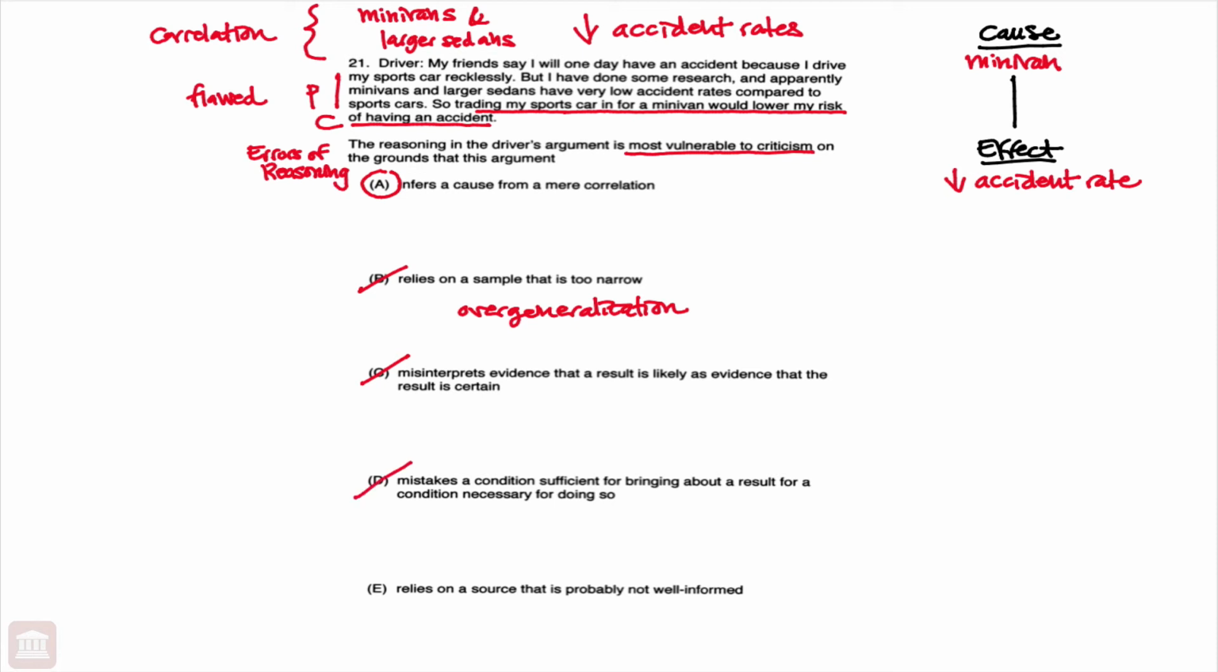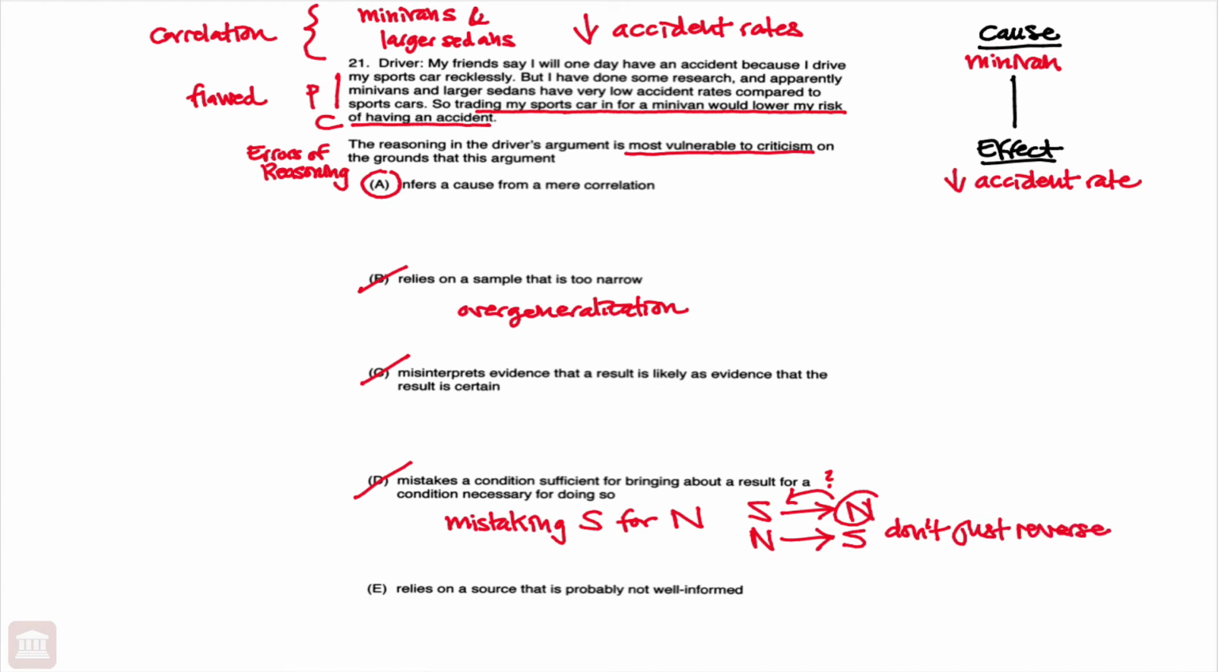D, mistaking a condition sufficient for bringing about a result for a condition necessary for doing so. So mistaking sufficient for necessary, right? We know sufficient guarantees necessary. Having necessary doesn't tell us anything about whether we have the sufficient condition. Remember, don't just reverse. Right, if all carrots are vegetables, just because I have a vegetable doesn't necessarily mean it's a carrot, and that is the flaw D is describing, but not what we saw. Moving to E, relies on a source that is probably not well informed. Again, clearly not what we saw in our passage, so E would be eliminated.